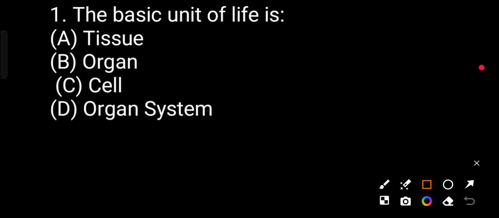Today we are studying the most important objective MCQ questions. The first question is: the basic unit of life is tissue, organ, cell, organ system. The correct answer will be cell.